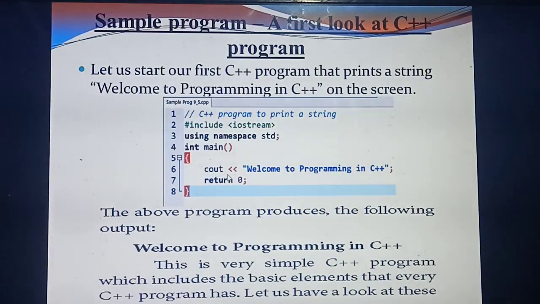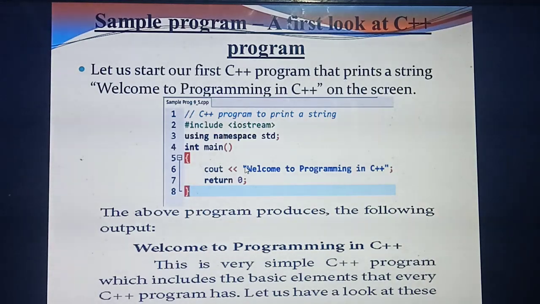After that, what's the aim? You should print a sentence: Welcome to programming in C++. For printing, which statement do you need to give for output? Cout. Then the symbol is two less-than symbols. Everything you mention in cout should be given inside double quotes and end with a semicolon.